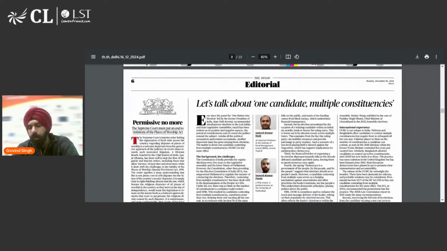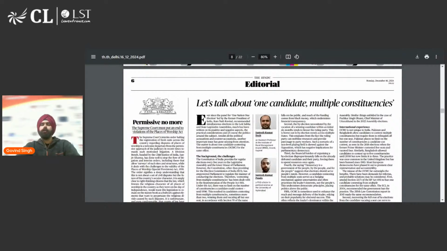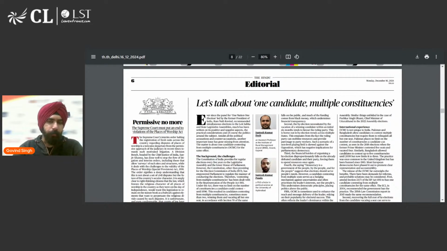Okay, now here we are at the editorial section of the newspaper. We'll talk about this in detail and how to approach the editorial section. First of all, editorial section hota kya hai? What is it essentially? Is it composed of?